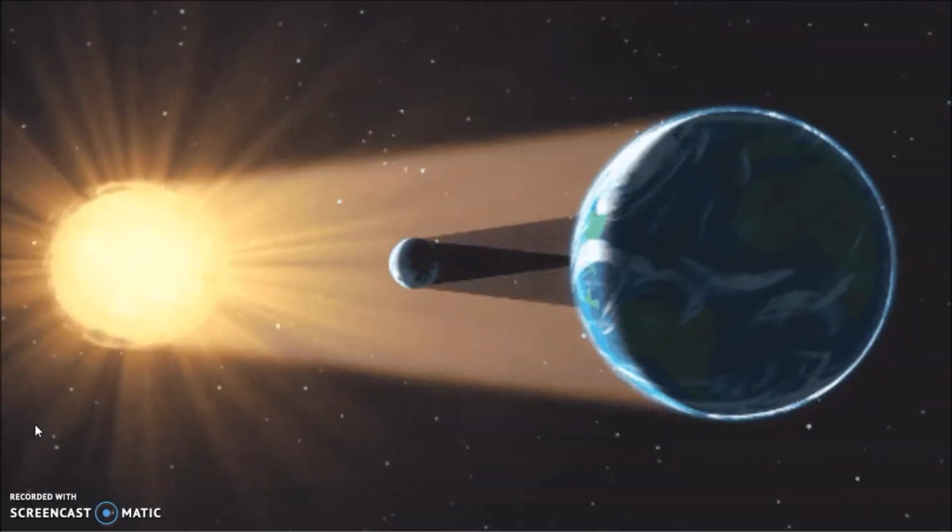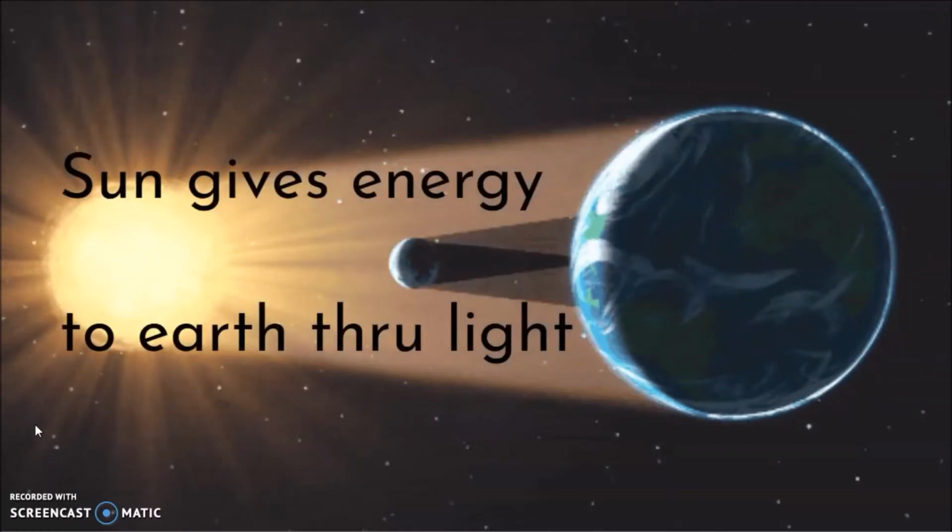Today we're going to continue with the atmosphere. The atmosphere is the gases that separate Earth from the rest of space. We know that the sun gives energy to the Earth in the form of light.